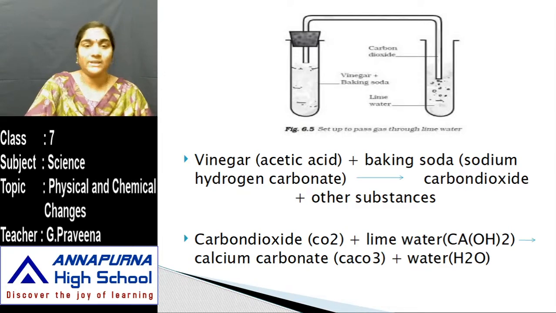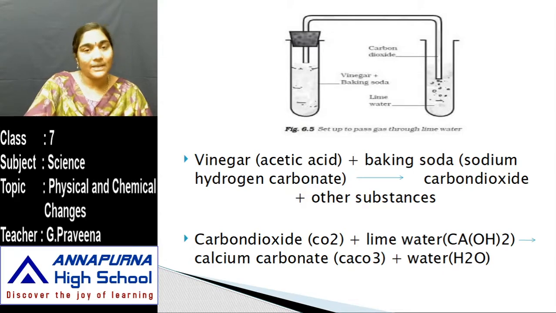is being formed over there. At the same time, a gas is being evolved there. This gas, which is evolved after mixing of vinegar and baking soda, you should make sure that it comes in contact with another test tube which consists of lime water. When lime water comes in contact with carbon dioxide, it changes its color to milky white. So the carbon dioxide test is confirmed when that gas changes the lime water to milky white.